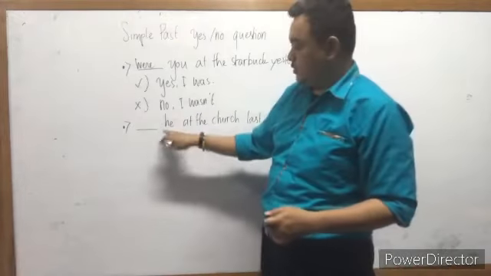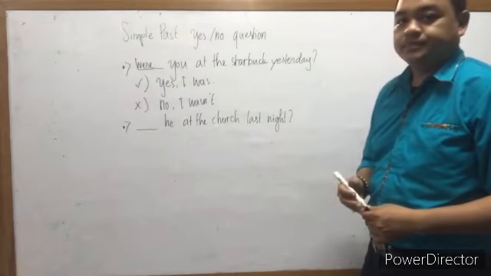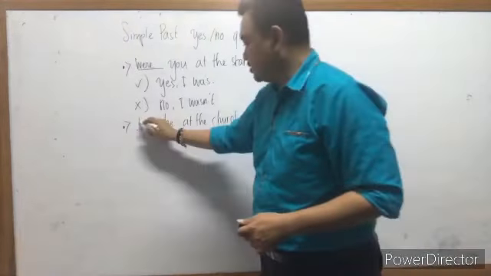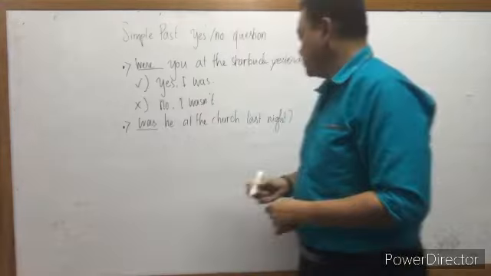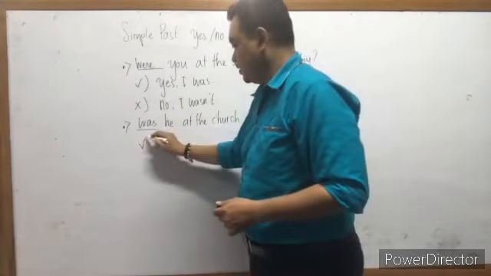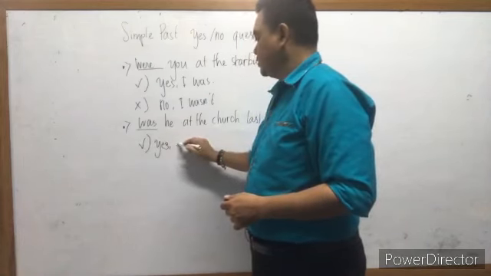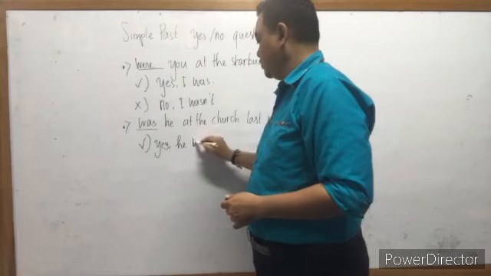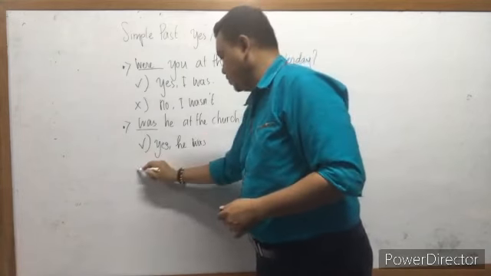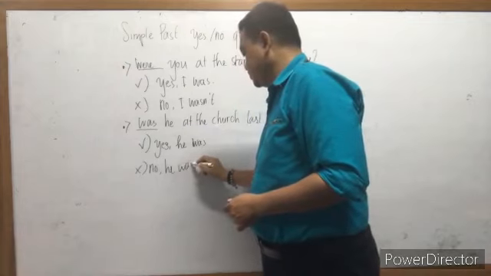Okay, he at the church last night. Correct, we use was. Was he at the church last night? So if yes, we can say yes, he was. If no, so no, he wasn't.